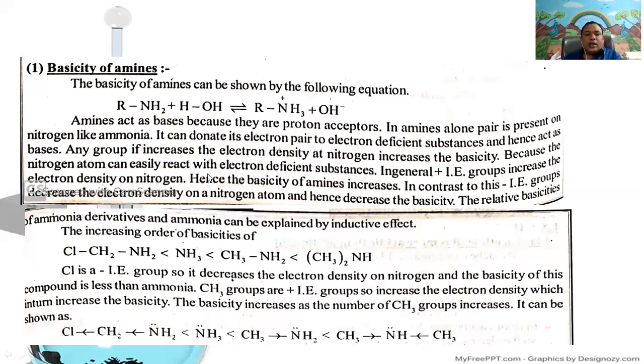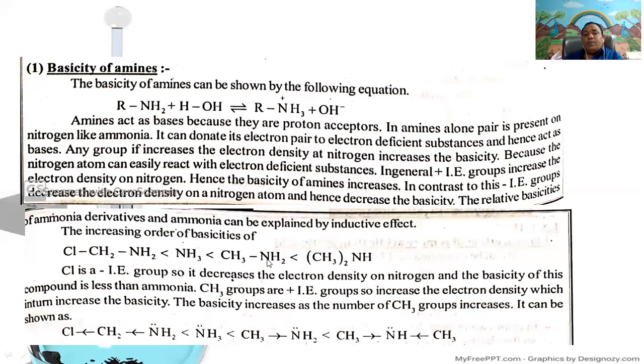In the second one, ammonia is less basic than methylamine because in methylamine, due to the presence of the electron releasing nature of the methyl group, means the plus inductive effect nature of the methyl group, it can increase the electron density on the nitrogen atom. Therefore, the basicity of methylamine is more than ammonia.